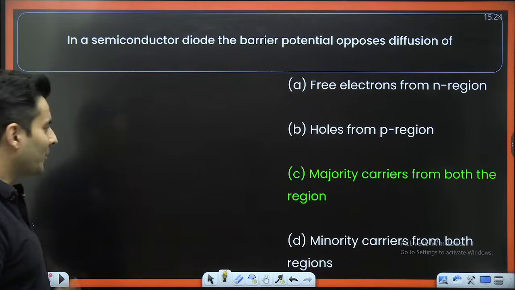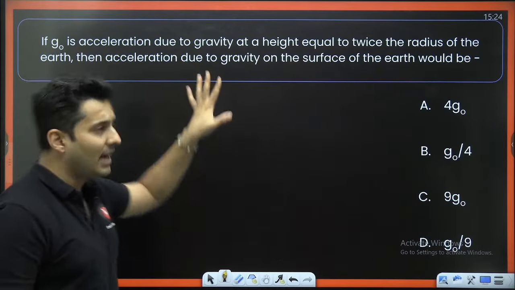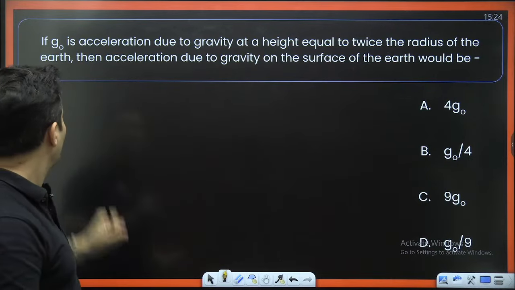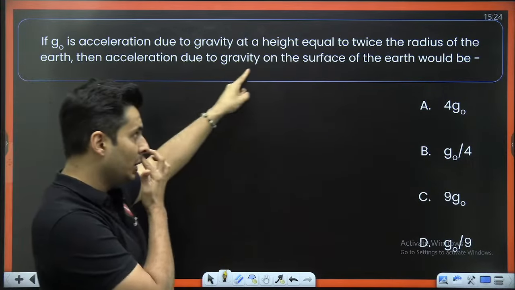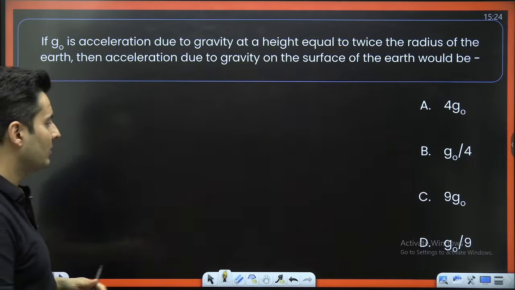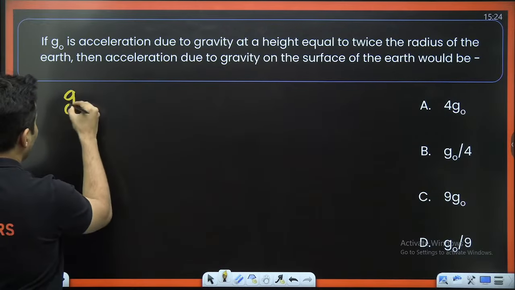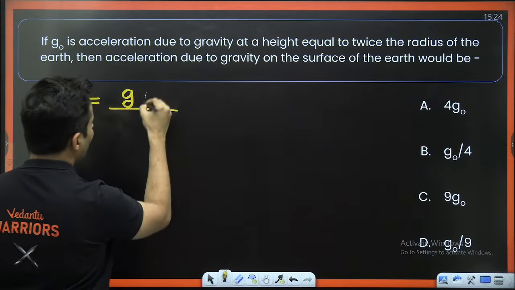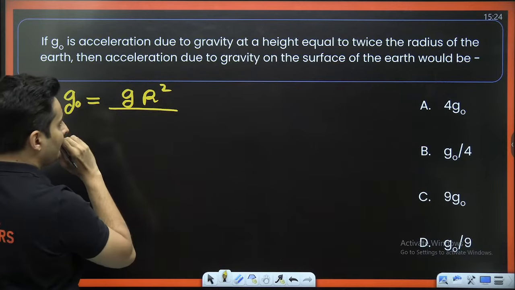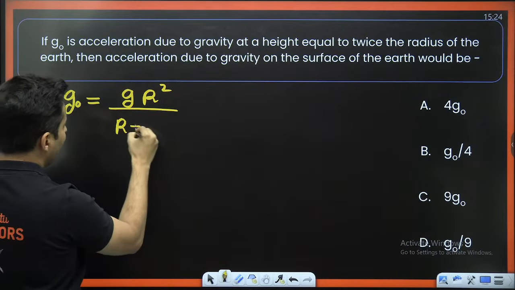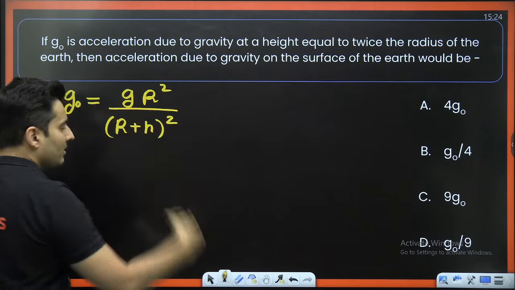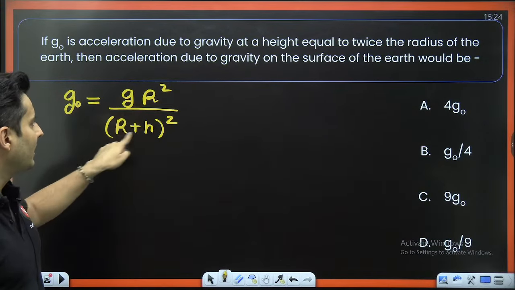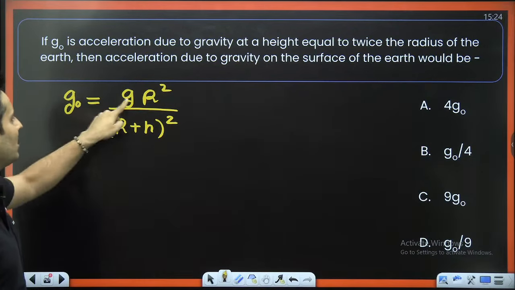Cool. Next question. G0 is the acceleration due to gravity at a height equal to twice the radius of the earth. Then the acceleration due to gravity on the surface will be how much? G0 is the acceleration due to gravity at some height. It will be G into R square, the whole thing divided by R plus H whole square. This is the formula for height H. This is on the surface. R is the radius, H is the height. So the question is, what is G?